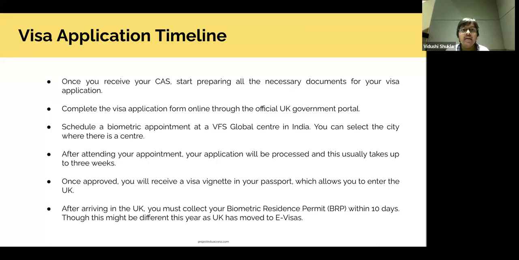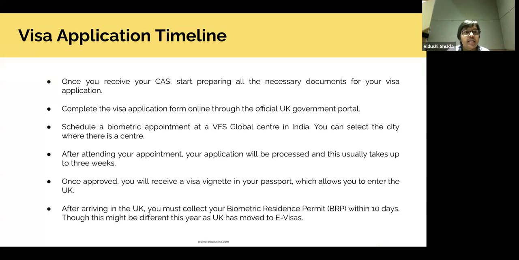So when I went for my appointment, they asked me to pay an extra amount, but I realized that's a service I don't require, and you can go in the normal queue for the application process. It took me half an hour to finish the whole biometric appointment. So you don't have to pay any other amount unless you need the expedited process or some special services. That's totally up to you. Otherwise, you can go through the normal route, and you just need to pay the visa application fee that you pay on the portal, and then the IHS health surcharge.